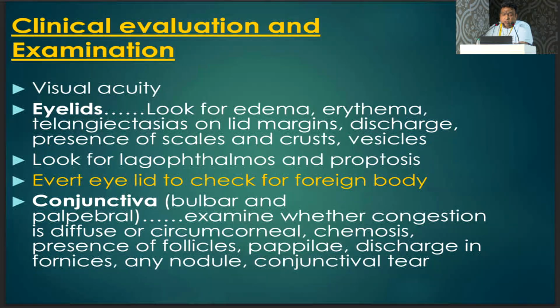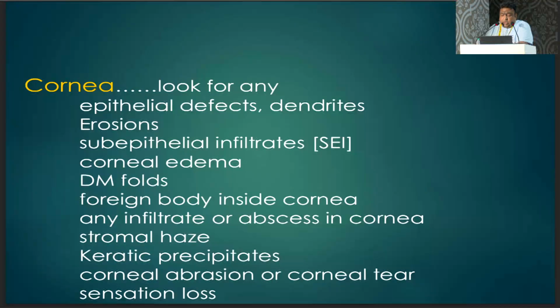Now in the clinical evaluation, visual acuity should be noted in every patient. Then in the eyelids, you look for edema, erythema, telangiectasia on the lid margins, discharge, presence of scales and crusts, vesicles. Look for lagophthalmos and proptosis. Always evert the upper eyelid to check for foreign body beneath the eyelid. In the conjunctiva, you should look for congestion, whether the congestion is diffuse or circumcorneal, chemosis, presence of follicles, papillae, discharge in the fornices, any nodules, conjunctival tear.